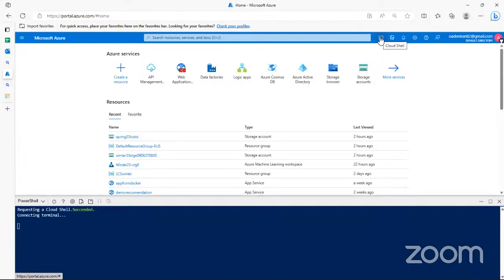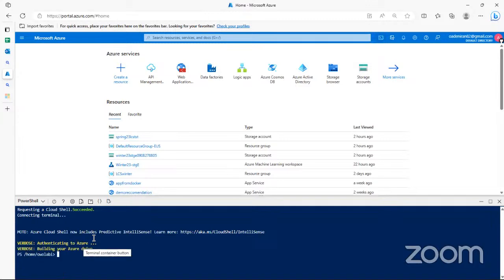People that were here when we started, you see that every time you bring it up it says this. I think there is a way to make it not say this every time, but it is showing you that it is authenticating to Azure and building your Azure drive. I'll try to show us the drive later, where all of the tools you are working with on this PowerShell are kept.